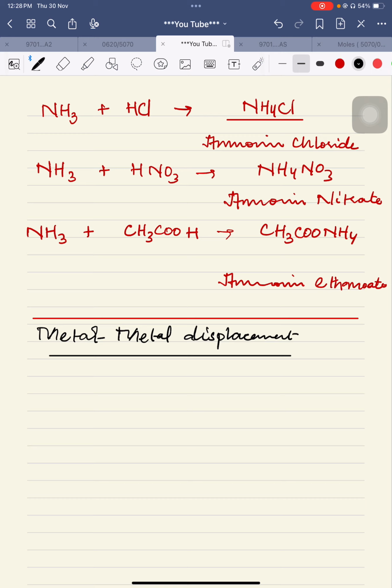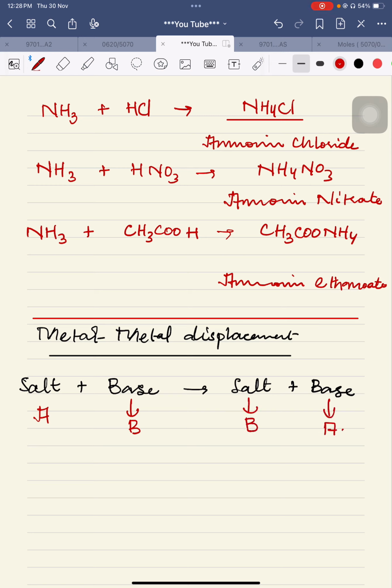Basically, a metal salt and a base are reacting, and as a result, salt and base are the products. Look here, guys. For example, the salt is of metal A and the base is of metal B, but after the reaction, the salt will be of metal B, whereas the base will be of metal A. So both of the metals are switching each other's position, they are displacing each other, they are just exchanging each other's position. So we can say that this is called the metal-metal displacement reaction.